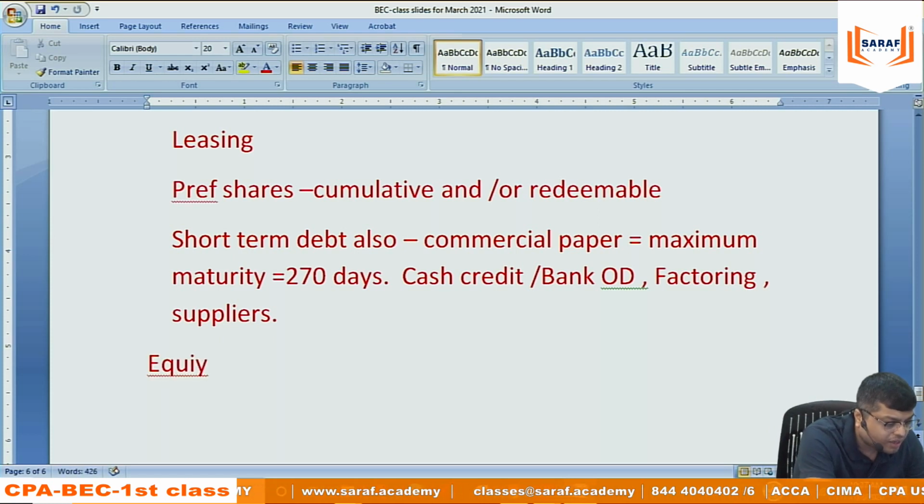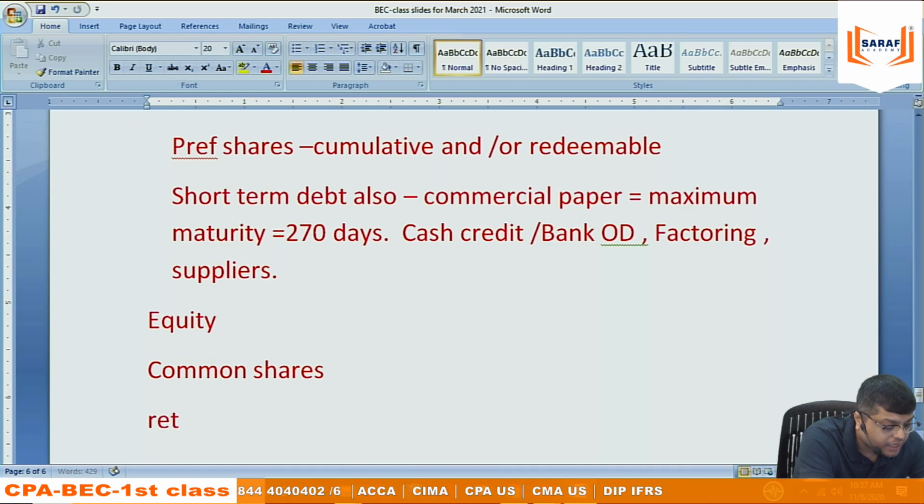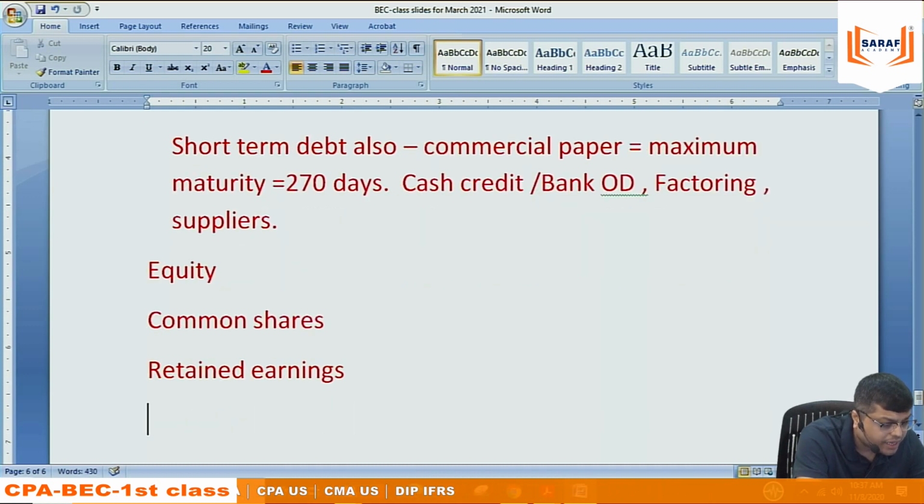Then comes equity. Under equity, it can be common shares. It can be retained earnings. It can be preference shares.